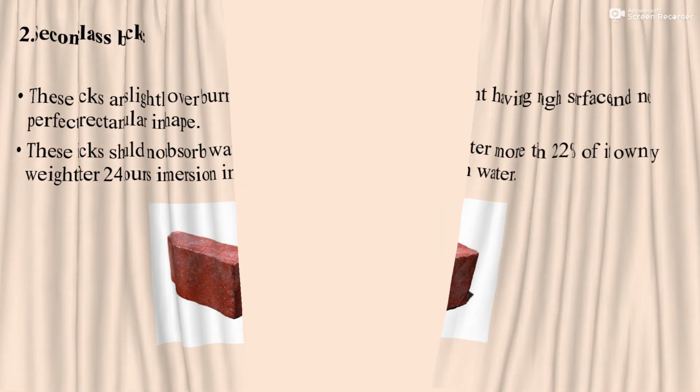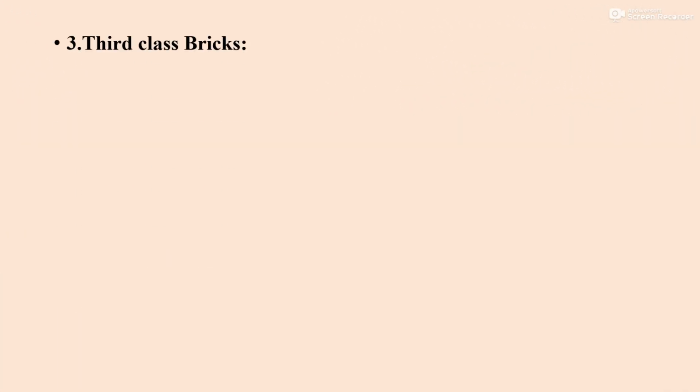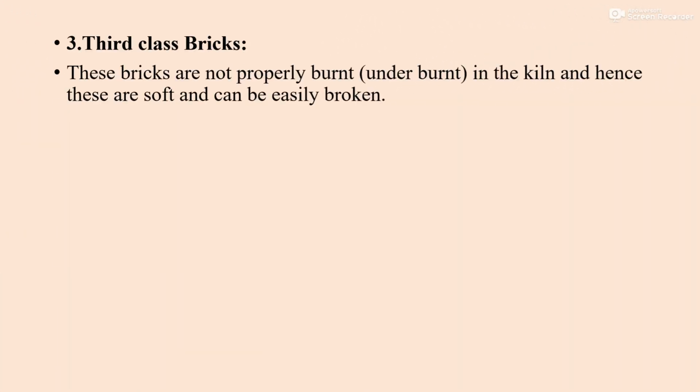So now moving to the third class bricks. These bricks are not perfectly burnt, which means they are underburned. Whereas in second class bricks, the bricks are overburned, here it is underburned. It is not burned properly till the required stage. These bricks are not properly burned in the kiln, and hence these are soft and can be easily broken.